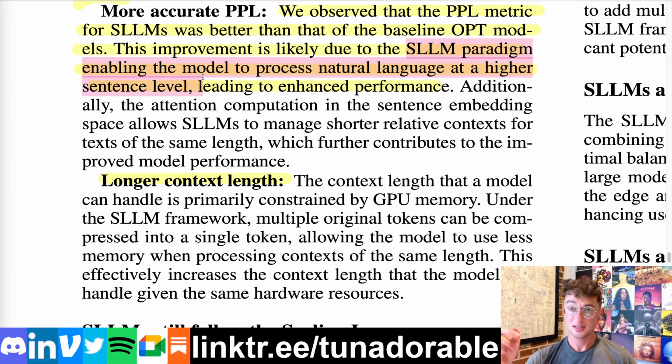Vocab sizes have been increasing lately by a good bit, but it might be the case that actually having the model think at the sentence level, the more conceptual level, might make sense. And this has actually been shown from some recent work. I know Meta's recent paper, multi-token prediction, I think it was called. They found that instead of doing next token prediction, like one token head prediction, it was more ideal for a model to predict 4 tokens ahead simultaneously. And the model is pretty good at doing that.